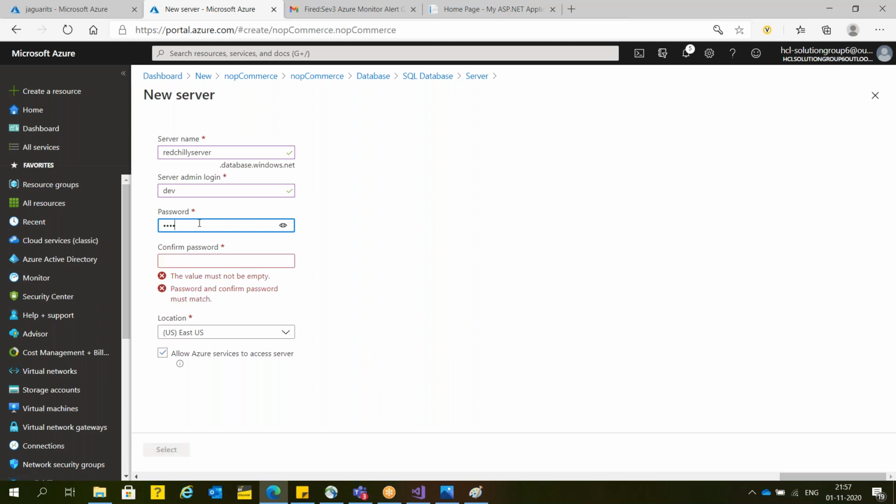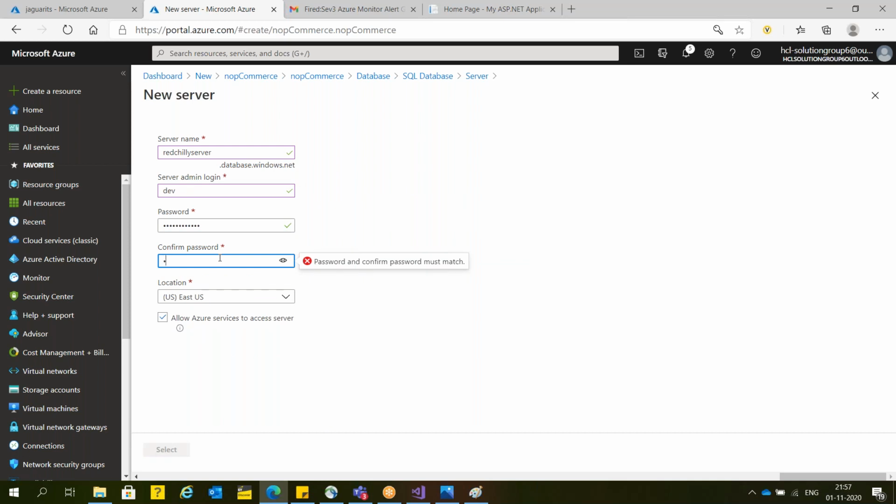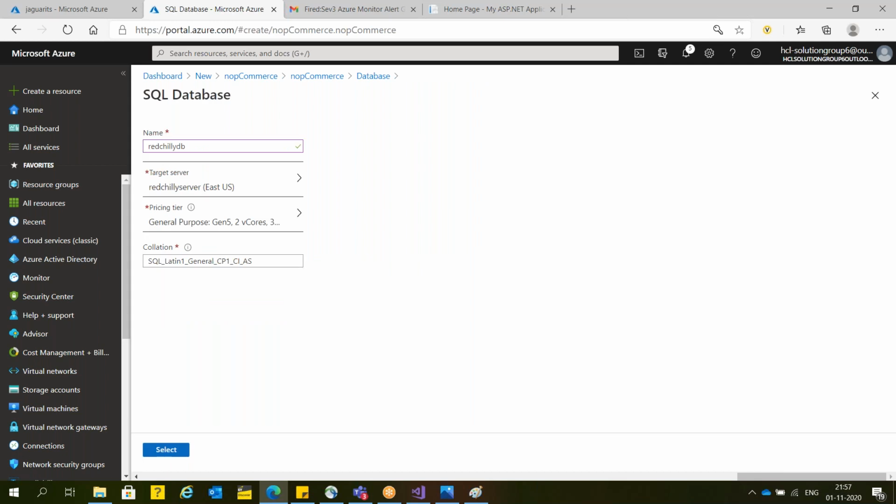Password: I'm going to use India at 1, 2, 3, 4, 5, and 6. Repeat password: India at 1, 2, 3, 4, 5, and 6. Now I'm going to use the location East US. Make sure your resources will be in the same region.